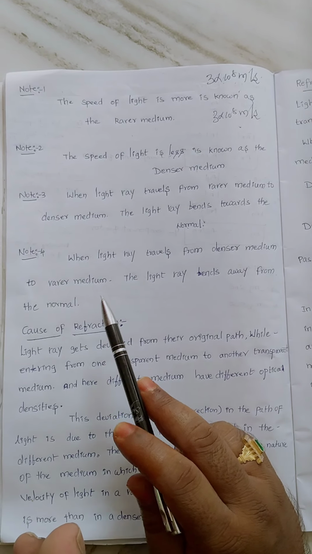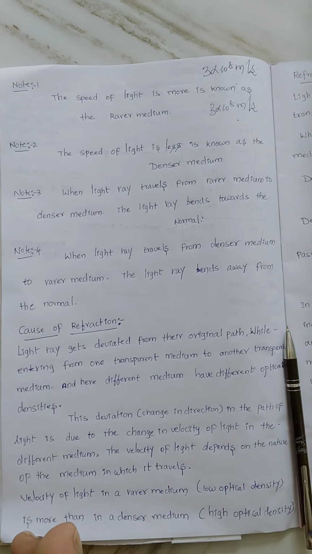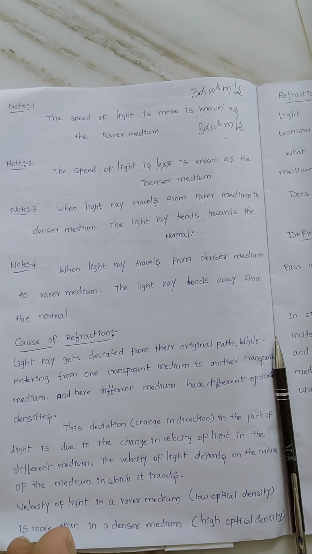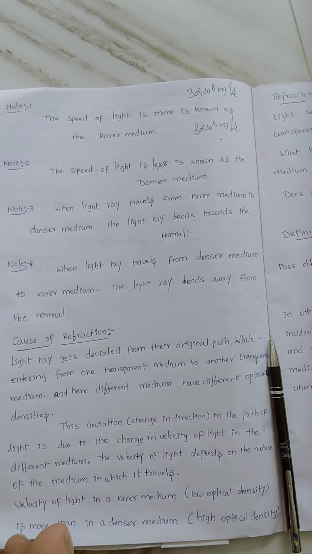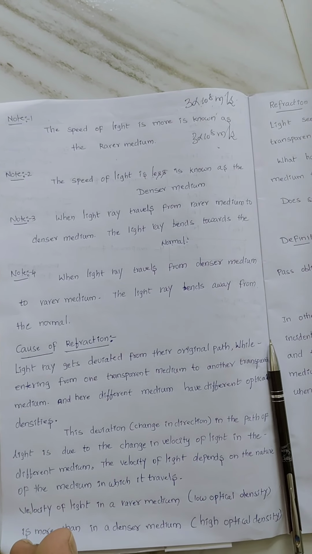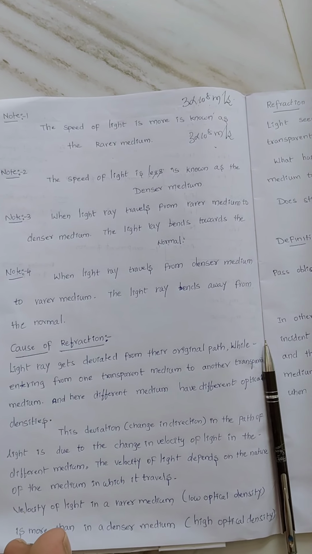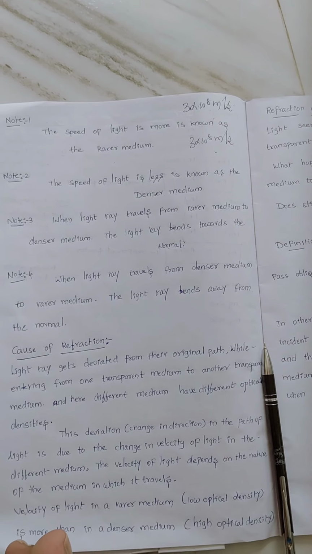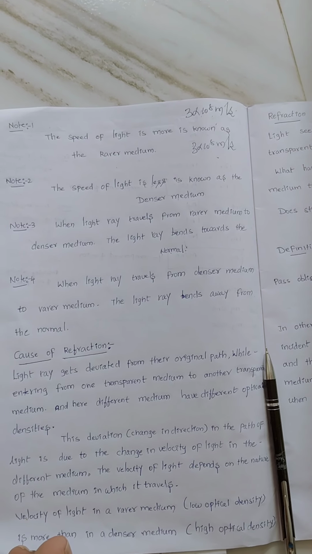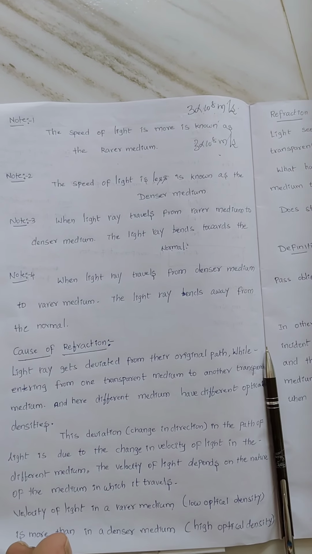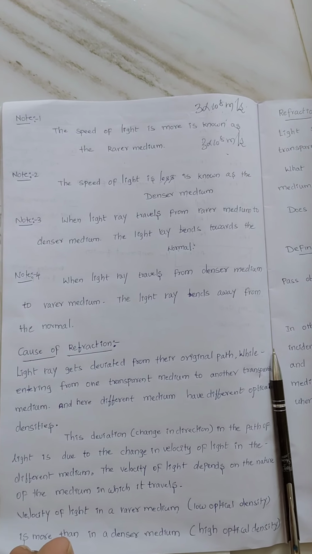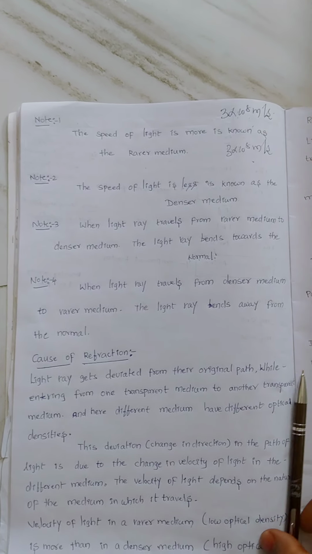These are the four important note points. What are those important note points? First, where the speed of light is more is known as the rarer medium. Second, where the speed of light is less is known as the denser medium. Third, when a light ray travels from a rarer medium to a denser medium, it bends towards the normal. Fourth, when a light ray travels from a denser medium to a rarer medium, it bends away from the normal. These are the four important points.